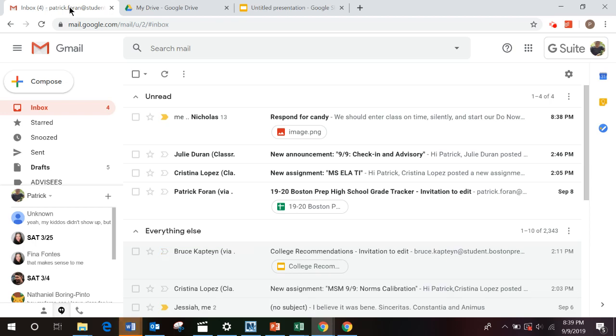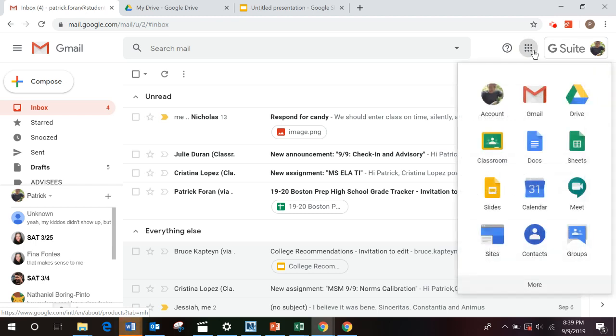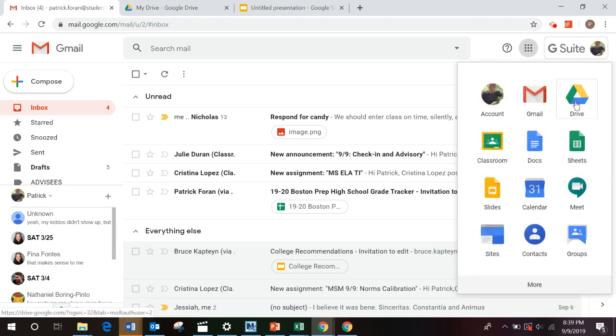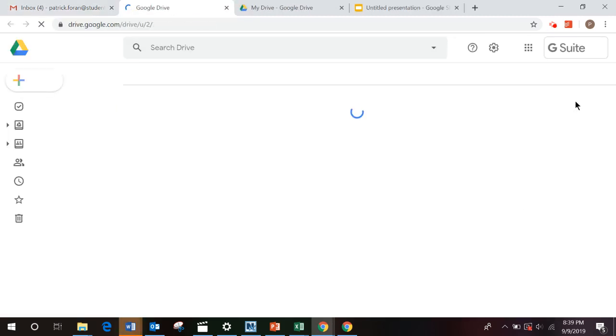Now that we are all on our Gmail, I want you to notice in this top right corner this logo for Google Apps. When we click this, we find that we have our Google Classroom, Google Docs, Google Sheets, and other Google features. If we hit our Google Drive, this is where everything becomes organized. It's like the hub for anything Google.